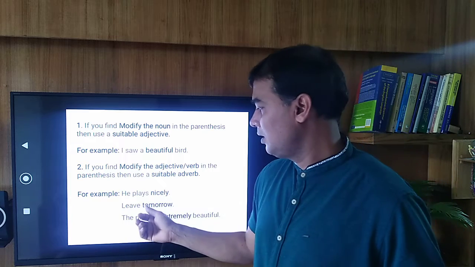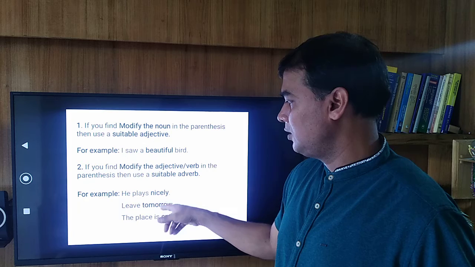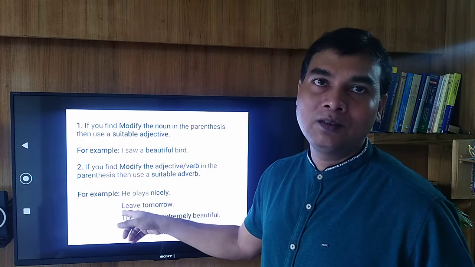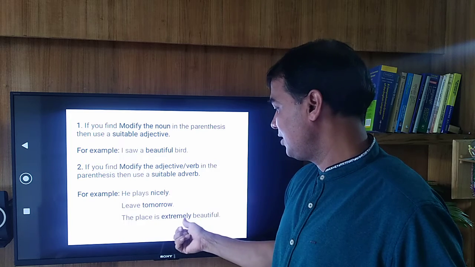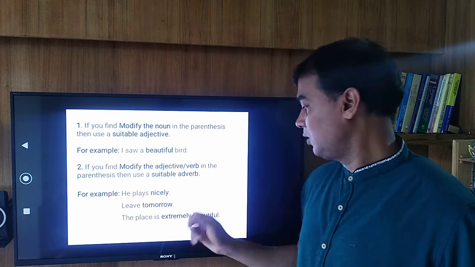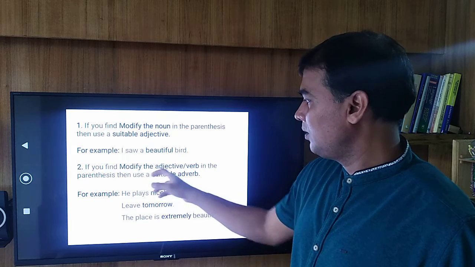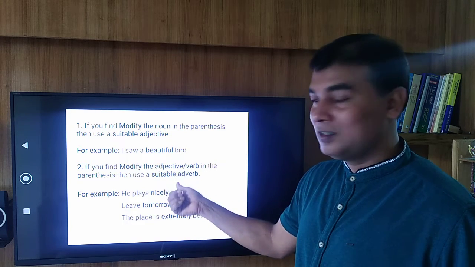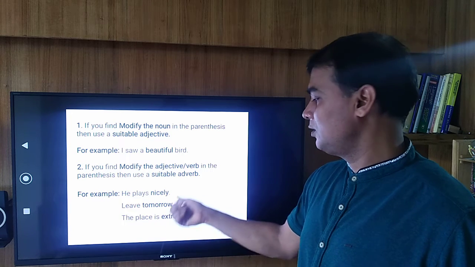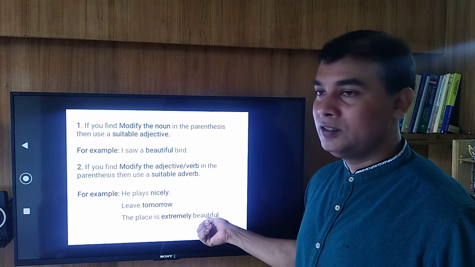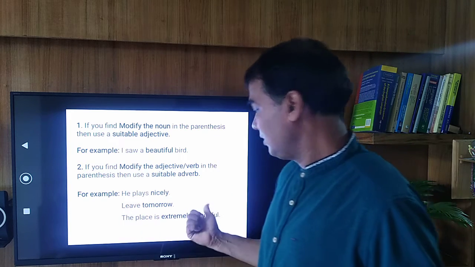Leave is a verb and tomorrow is an adverb, so this tomorrow is modifying the verb leave. Again, the place is extremely beautiful. Beautiful is an adjective, so to modify the adjective you can use an adverb, extremely. So extremely is an adverb that is modifying the word beautiful, that is an adjective.